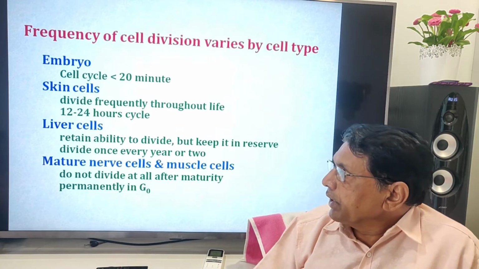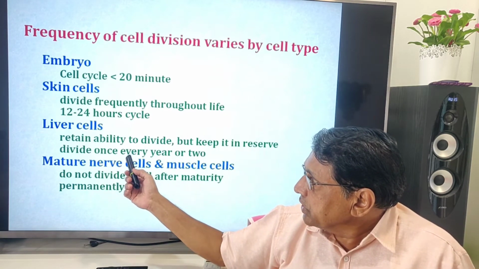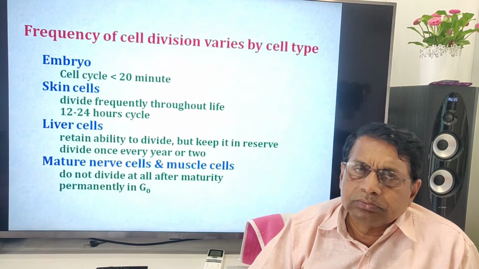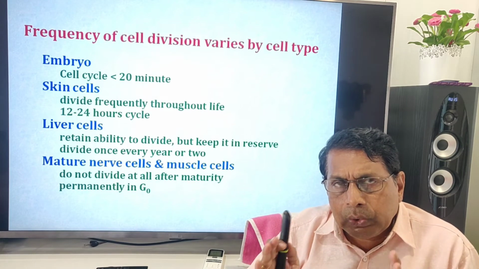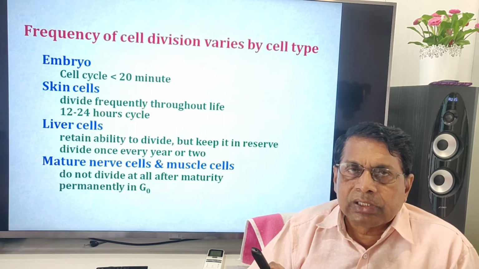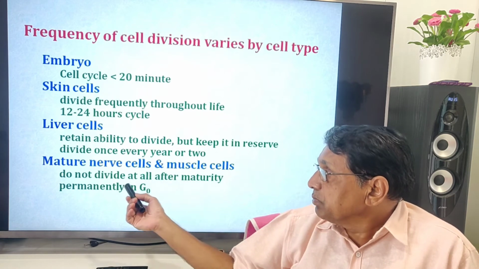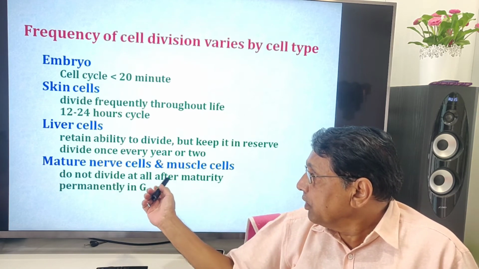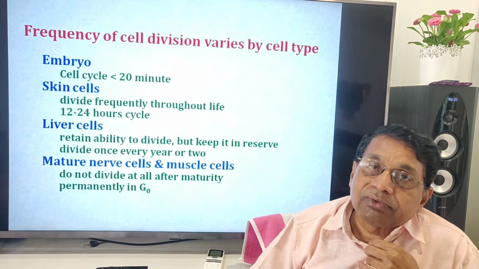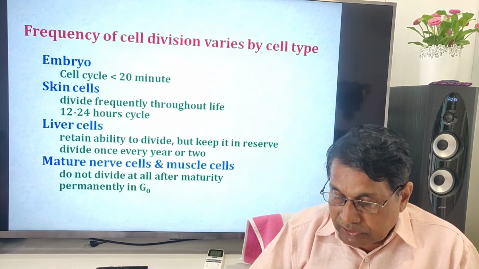Liver cells retain the ability to divide but keep it in reserve, and divide once every year or two. Very slow. They retain the ability to divide, and whenever the necessity arises they replicate, but take more time. Then mature nerve cells and muscle cells do not divide at all after maturity. They will be permanently in the quiescent phase, the resting phase. Remember this: mature nerve cells and muscle cells.